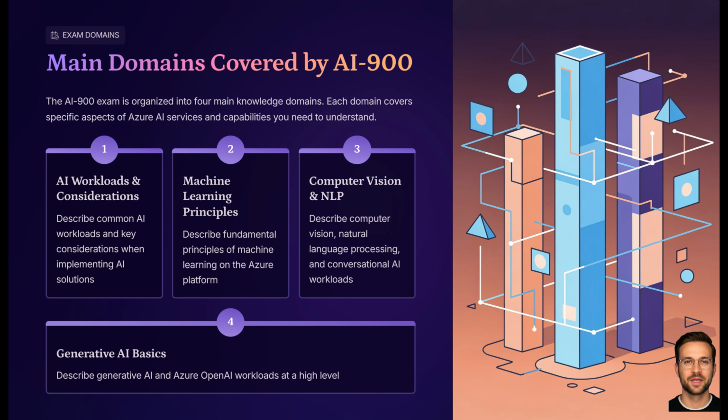Now, let's talk about the main domains of the exam. At a high level, AI-900 tests your ability to describe common AI workloads and considerations. Describe fundamental principles of machine learning on Azure. Describe features of computer vision, natural language processing, and conversational AI workloads. And, in the latest version, describe generative AI and Azure OpenAI workloads at a high level. In this course, we will follow a similar structure. Laying the foundation in this playlist. Then diving into vision, language, speech, and generative AI in later lessons.